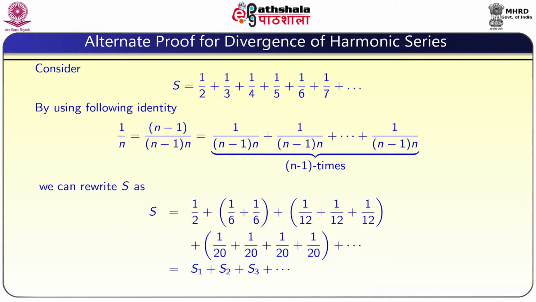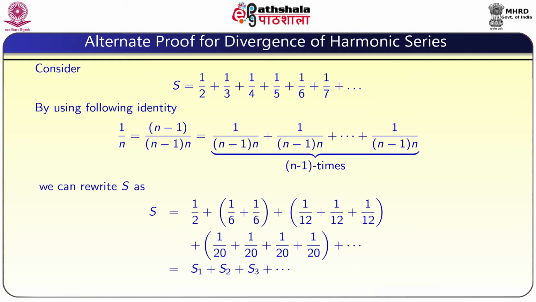S equal to 1 by 2 plus, that is the first term of the series which we started, then 1 by 3 can be written as 1 by 6 plus 1 by 6. It is because we saw that 1 by n is written as 1 by (n minus 1) into n plus 1 by (n minus 1) into n and so on, n minus 1 times. So, if I take n equal to 3 in that equality, 1 by 3 is equal to 1 by (3 minus 1) into 3 plus 1 by (3 minus 1) into 3. So, 2 times, that is 1 by 6 plus 1 by 6.